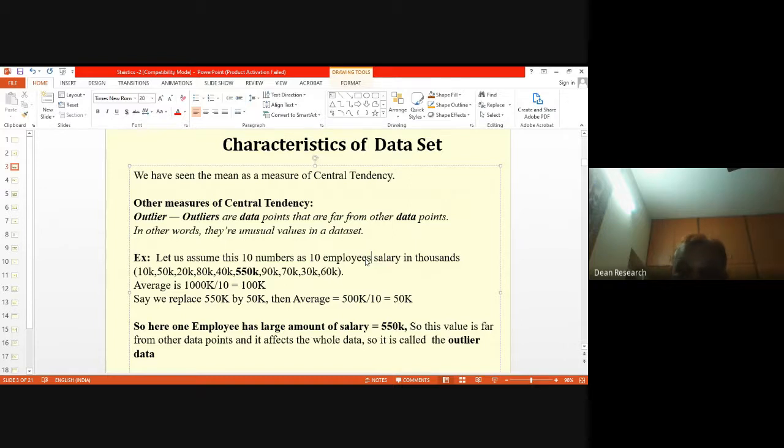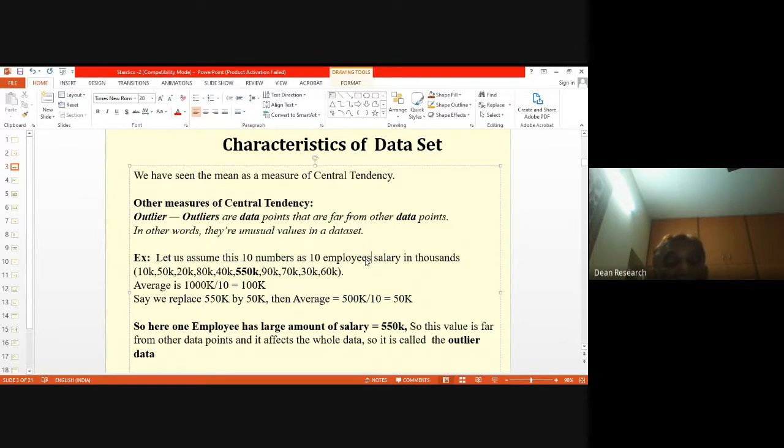Though 10 is a very small size, and even in our machine learning or data science experiments we consider several hundreds or thousands of data points in the data set. You should remember that. The more values in the data set, the better the accuracy and results. This is one example to illustrate.